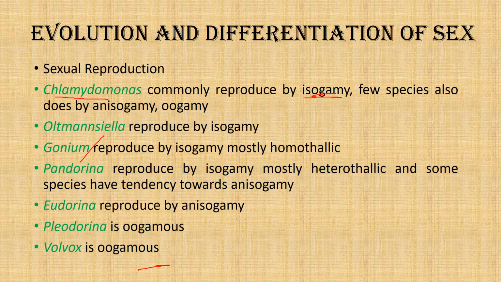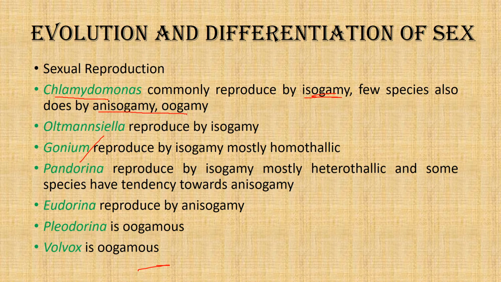That is, gametes are similar in both physical as well as physiological aspects. But in Chlamydomonas, certain species with isogamy are also heterothallic. And very rarely, one or two, do we find anisogamy and oogamy in Chlamydomonas.